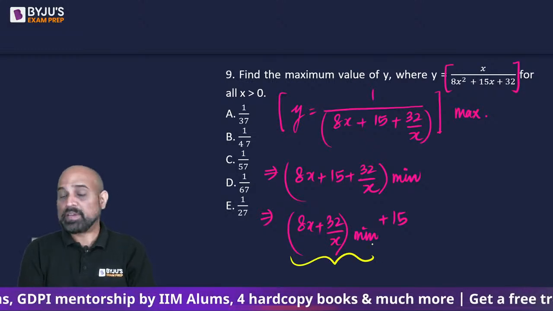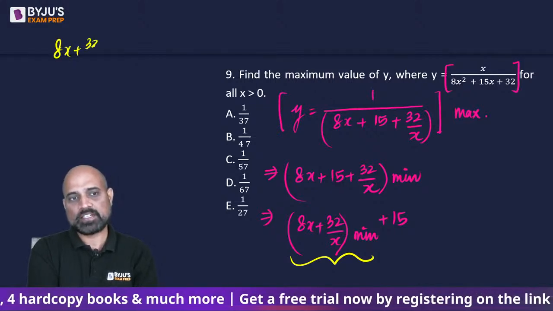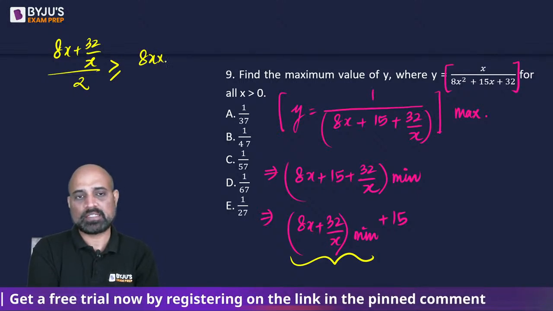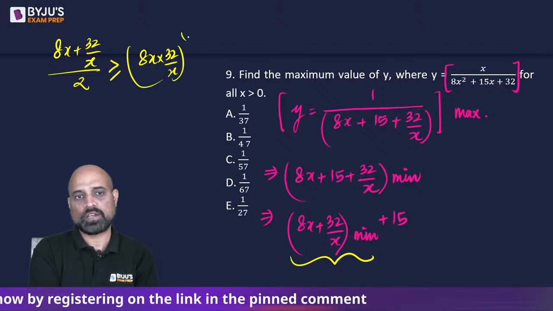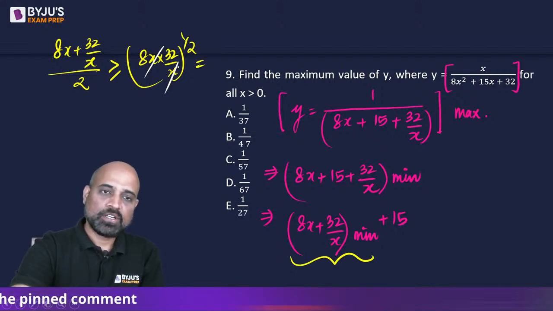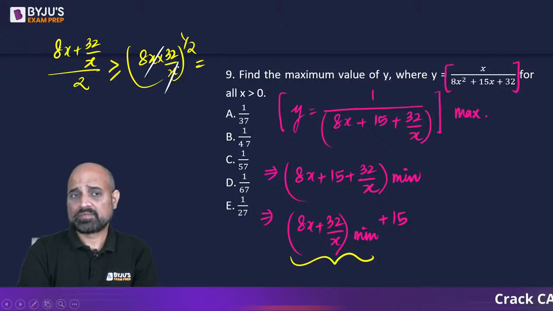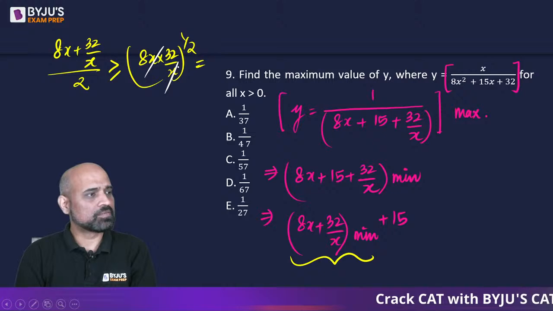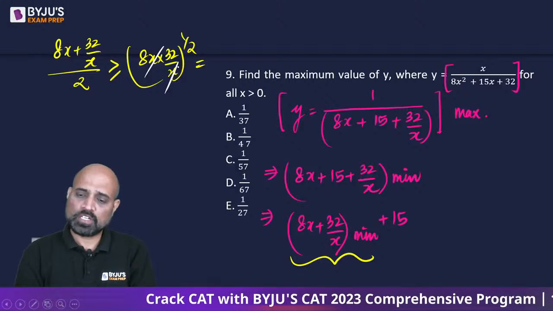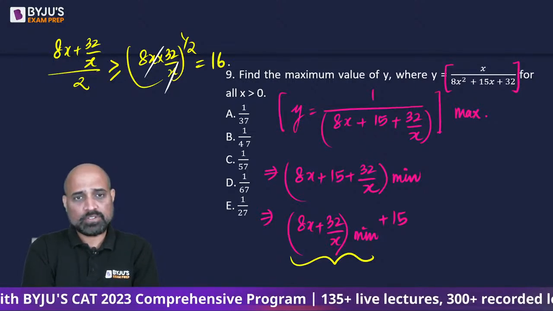Now, the minimum value of such a term using AMGM, हम बोल सकते हैं ना कि 8x plus 32 by x AM is going to be greater than equal to the square root of 8x into 32 by x, which will result in x getting cancelled out. So 2 into 4, 8, 9. हाँ 64 का स्क्वायर रूट 8 होता है और 4 का स्क्वायर रूट 2, oh sorry 16, my bad. 8 into 2, this is going to be 16.